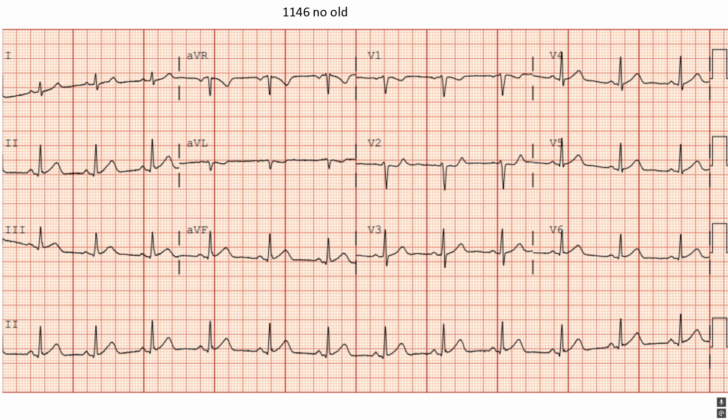This particular appearance can be associated with what's called a reverse delta sign, which can be associated with mitral valve prolapse. So overall, my interpretation is this is a non-specific EKG. There may be some signs of ischemia, but no definitive signs of infarction or arrhythmia.